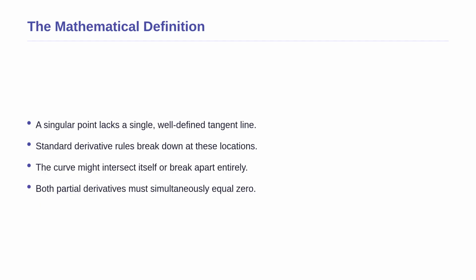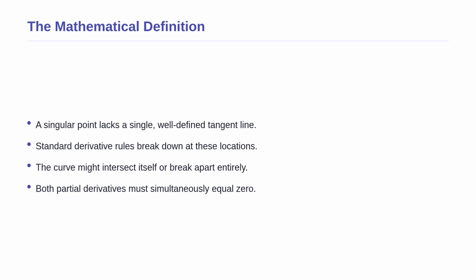Building on that intuition, let us define this rigorously. In standard calculus, we find the slope of a curve using derivatives, which give us the exact steepness of the tangent line. But at a singular point, this standard rule completely breaks down because there is no single well-defined tangent line. The mathematical compass spins wildly.